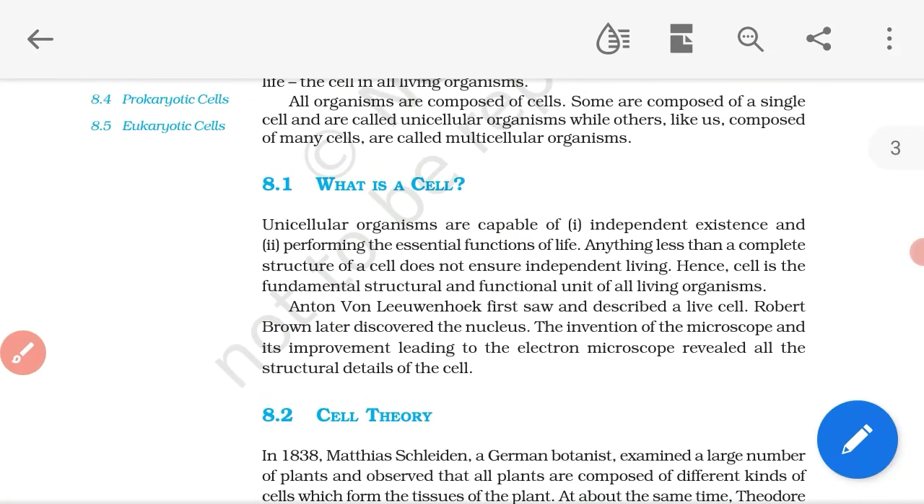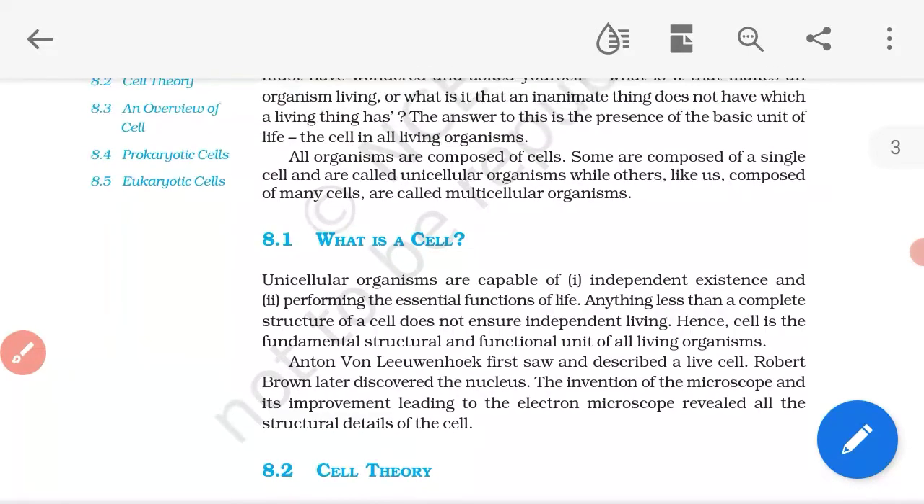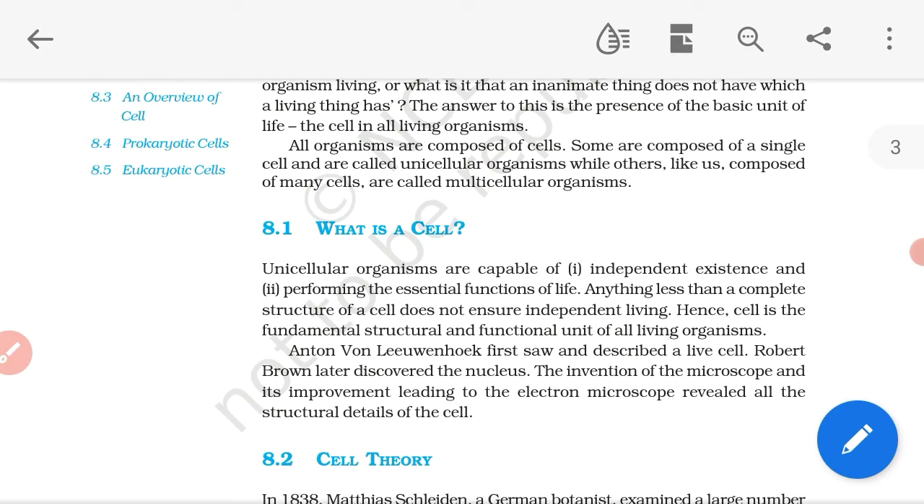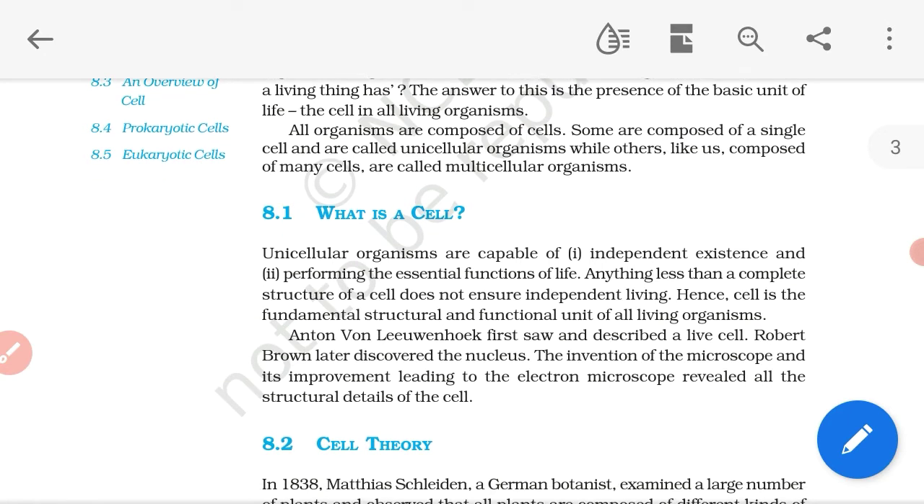And let's come to the next point. What is a cell? We don't know what a cell is yet, so let's learn. Unicellular organisms are capable of first, independent existence, and second, performing the essential functions of life. Anything less than a complete structure of a cell does not ensure independent living. Hence, the cell is the fundamental structural and functional unit of all living organisms.